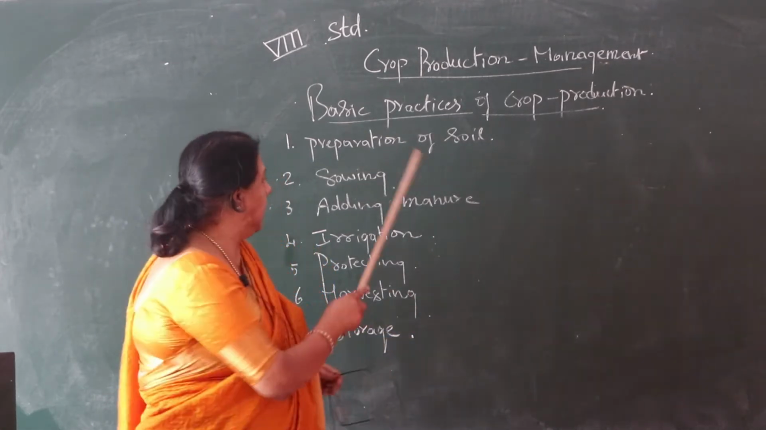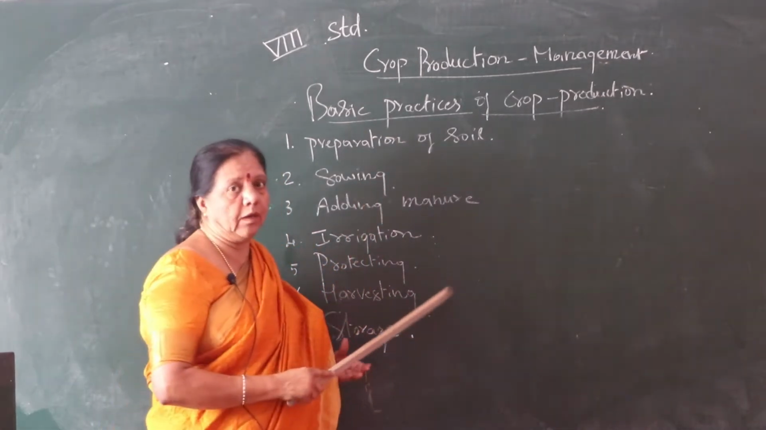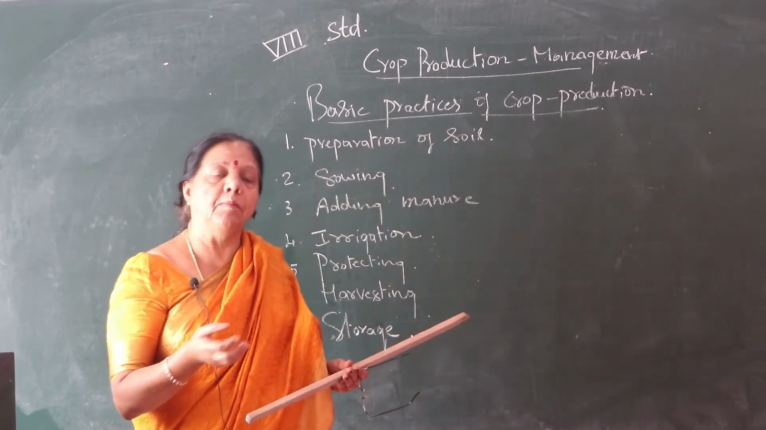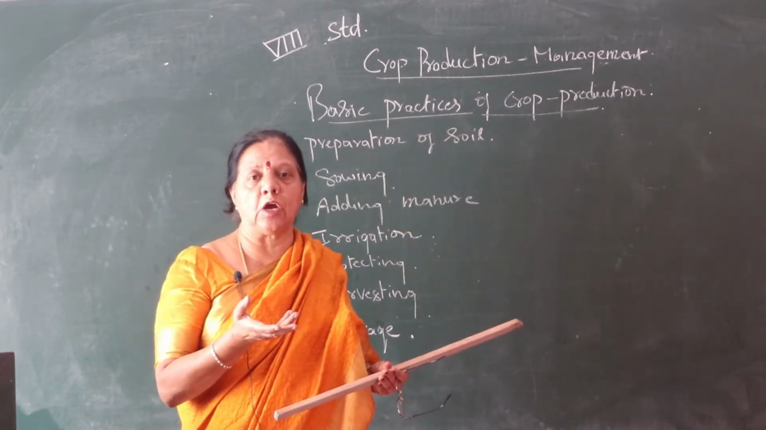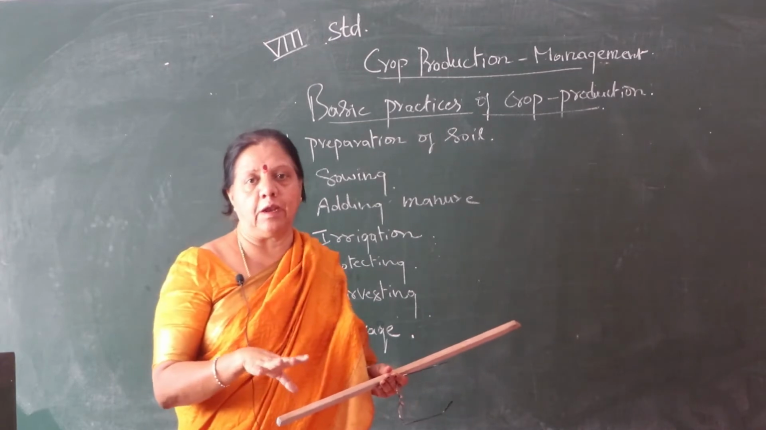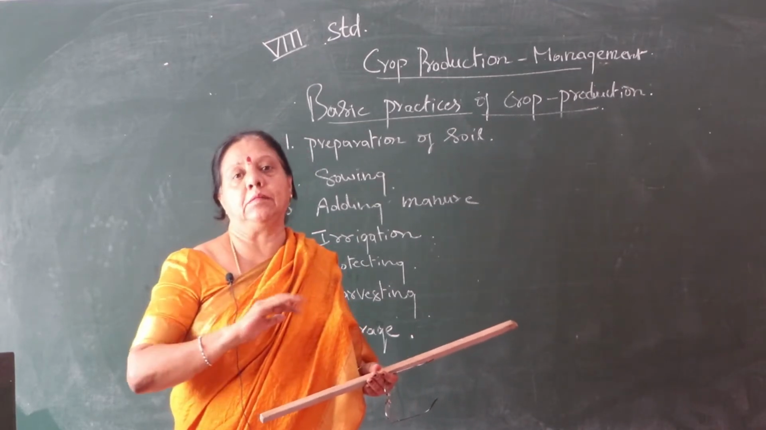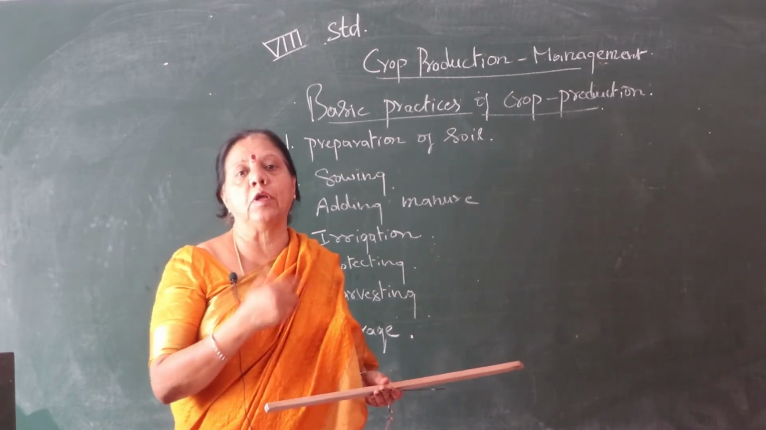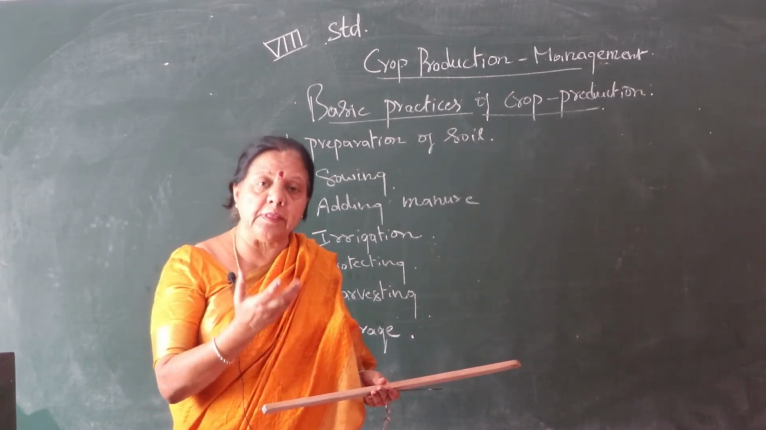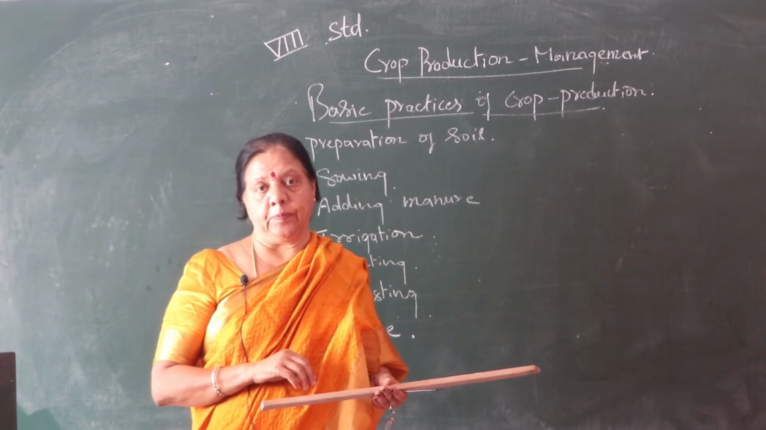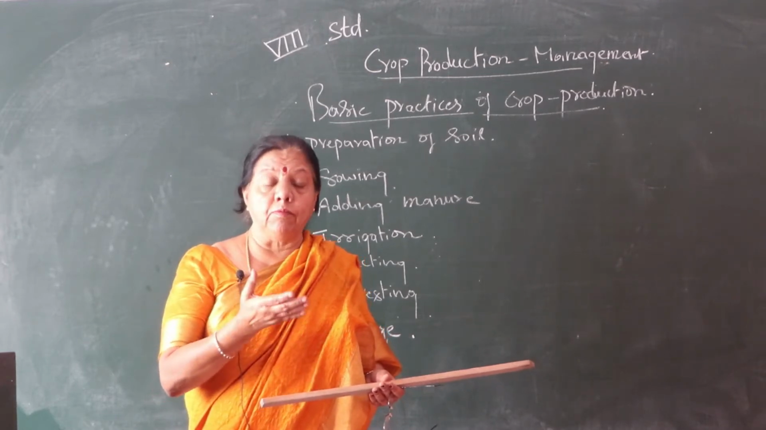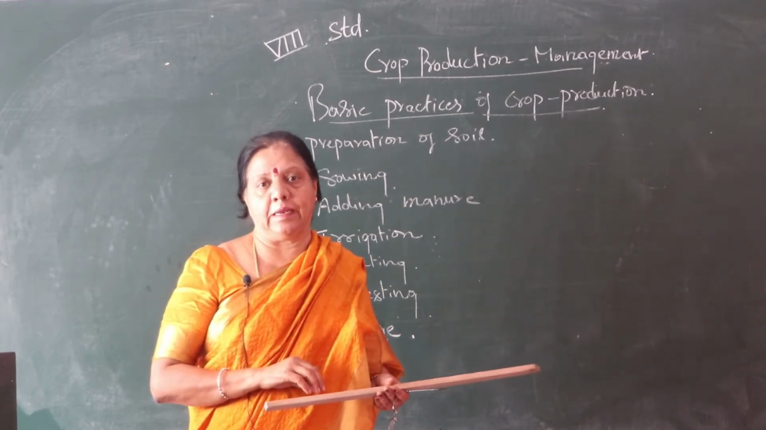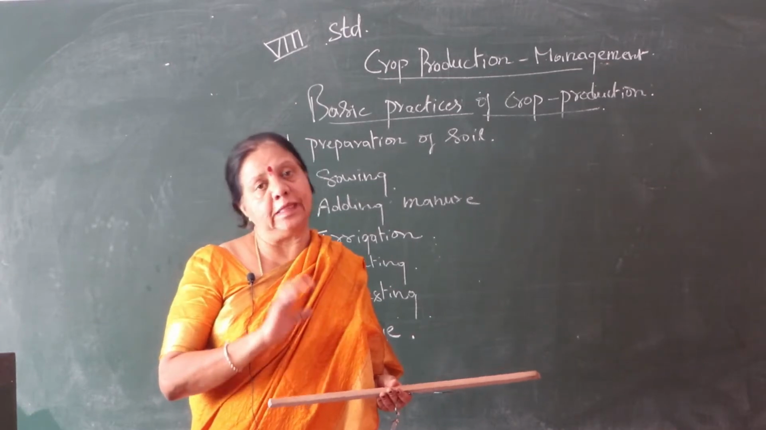Okay, next is sowing. Sowing means what? ಬೀಜ ಹಾಕೋದು. ಯಾವ ರೀತಿ ಬೀಜ ಹಾಕೋದು? ತಗೊಂಡೋಗ್ಬಿಟ್ಟು ಹೀಗೆ ಹಾಕೋದಲ್ಲ. There is a method. That method they have given: how to sow the seeds, what type of seeds we have to use, what distance we have to maintain. Everything they have given.